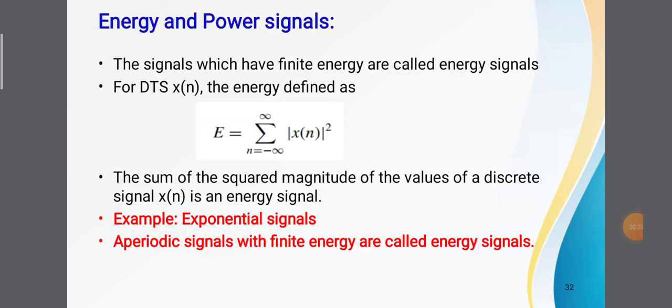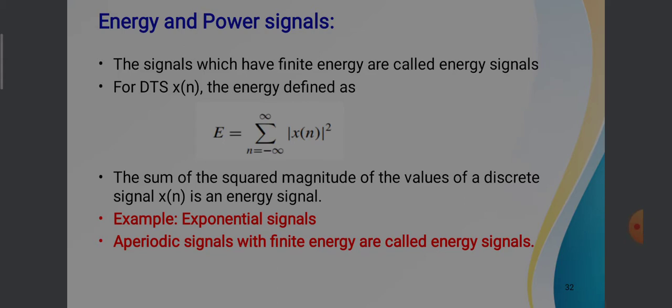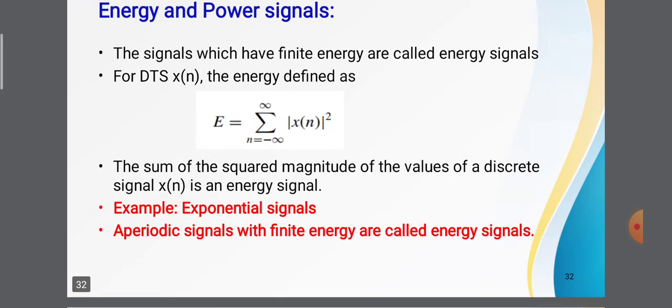We are going to discuss energy and power signals. What are energy signals? The signals which have finite energy are called energy signals. For discrete time signals x of n, the energy is defined as E is equal to summation n is equal to minus infinity to infinity square magnitude of x of n.